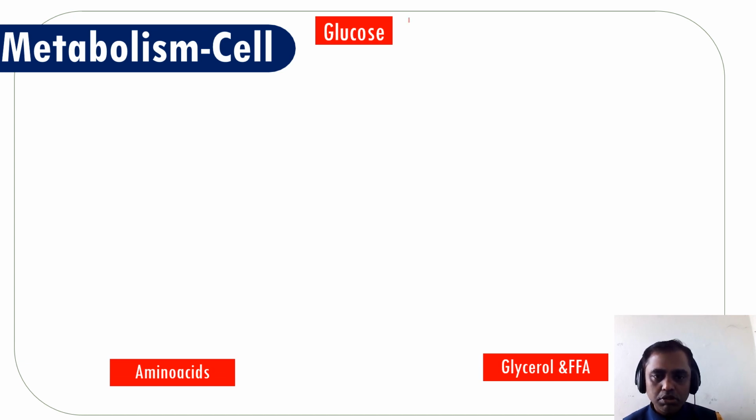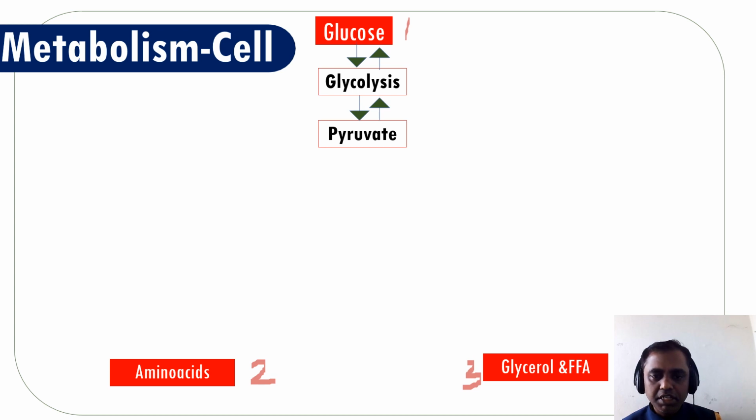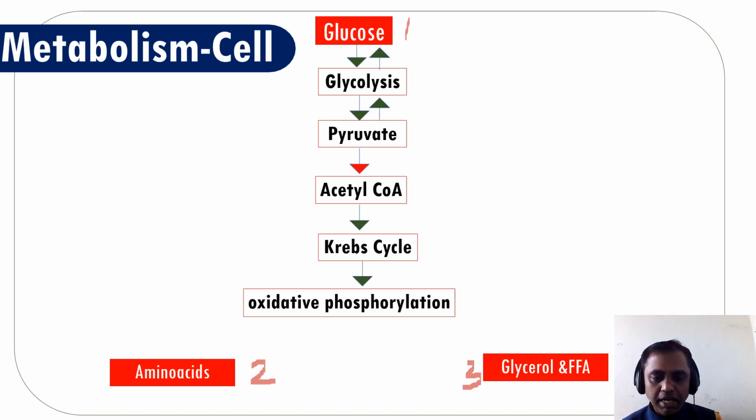There are three nutrients: glucose, amino acids and fat. All three nutrients are interconnected with each other. We will study how they are interconnected with a simple, brief understanding. Glucose goes through glycolysis, which means the breakdown of glucose for production of energy. The glycolytic pathway converts it into pyruvate. The pyruvate is converted into acetyl-CoA. Acetyl-CoA goes for the Krebs cycle and oxidative phosphorylation, and the end result is formation of ATP. So this is the glucose pathway.